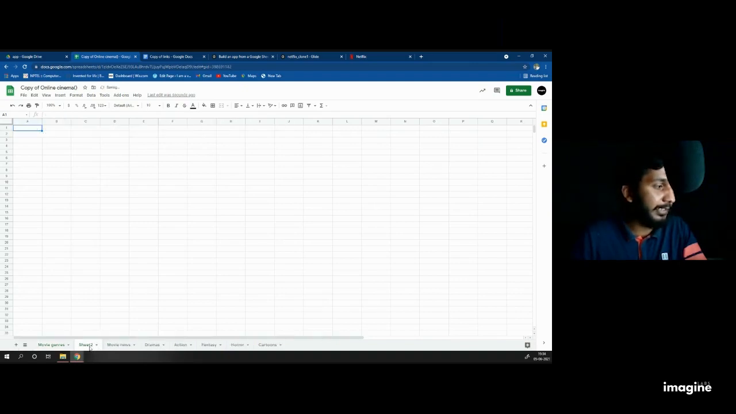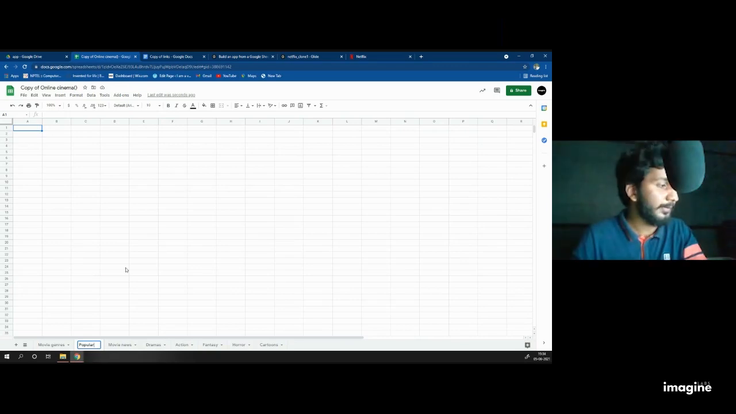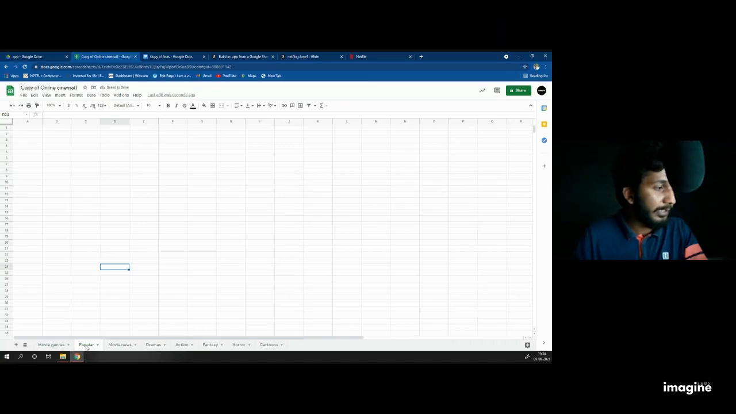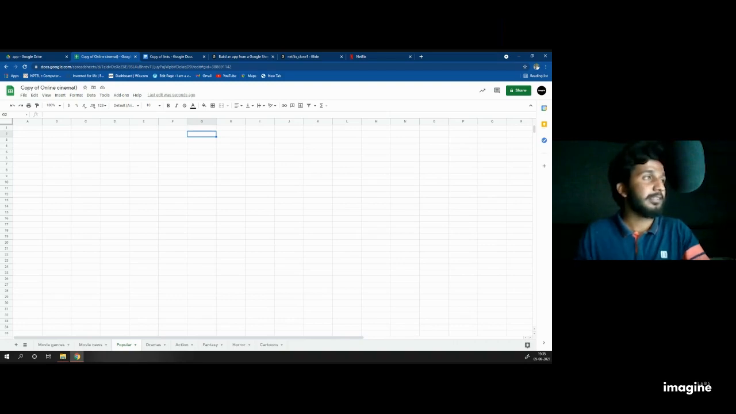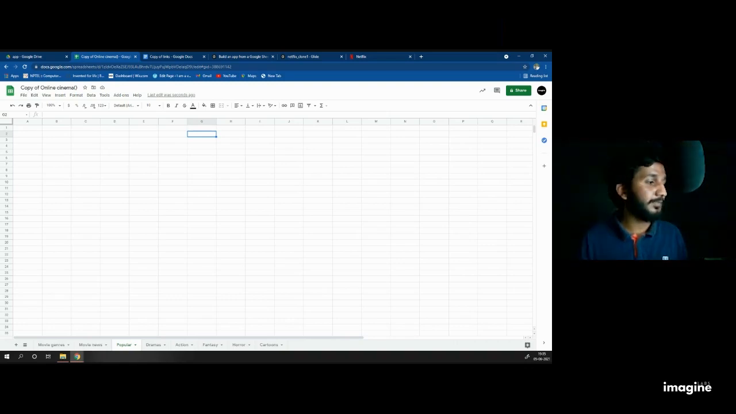It will add the sheet with a name called sheet 2. Click on the down arrow mark. You will get an option called rename, and rename it as popular. When it is done, drag this popular after movie news. Now, the popular sheet is completely empty because it is a new sheet. Okay. Soon, just create a sheet.